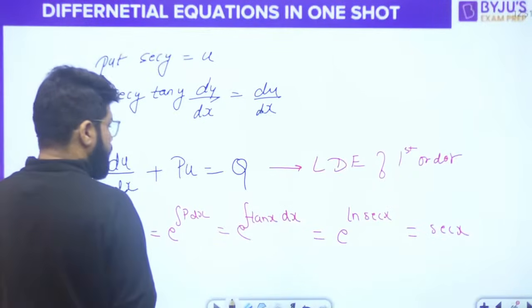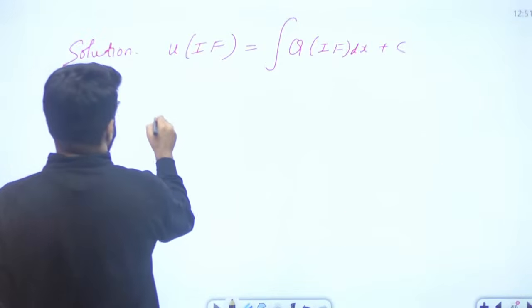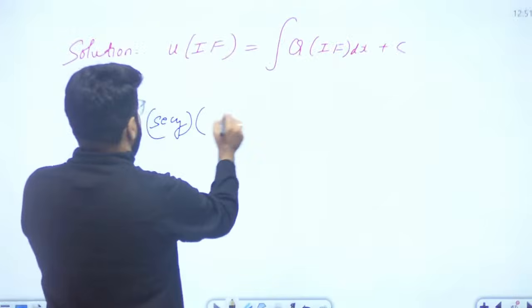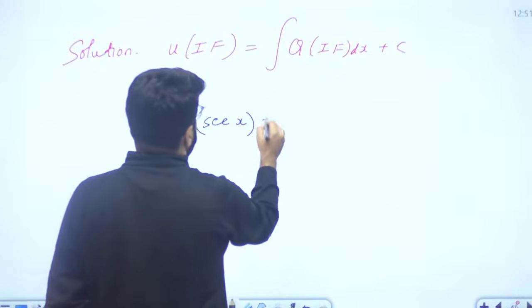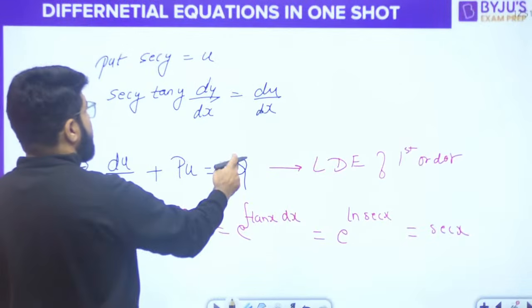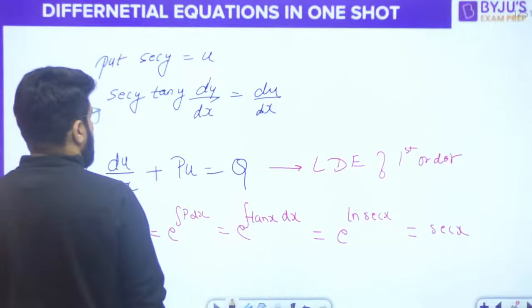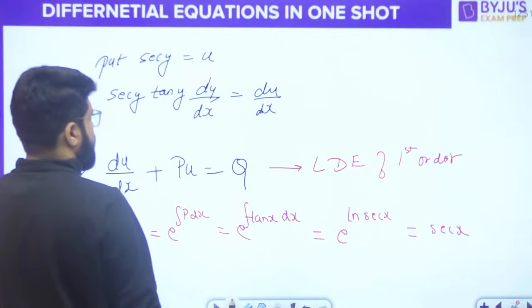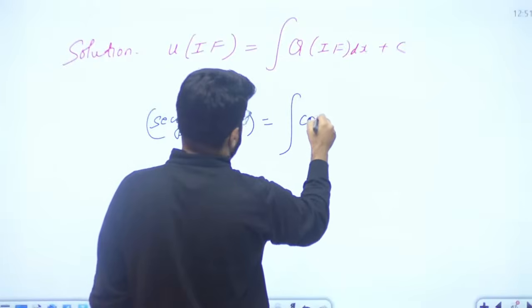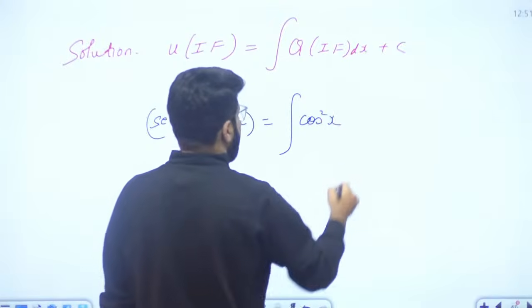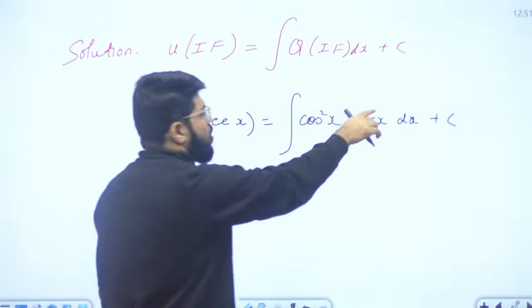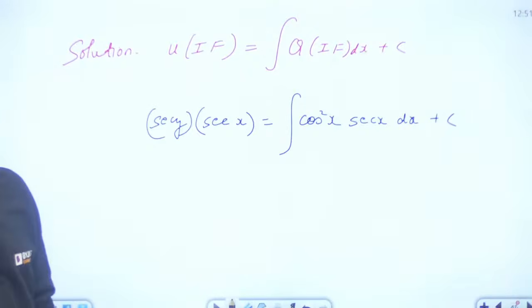So what should be the u? What should be the u is sec y, multiplied by the integrating factor, that is sec x, is equal to integration of the q. What is the q here? Q is cos square x, into integrating factor, that is sec x, dx plus c. Okay, so cos and sec are inverse of each other, they will cancel.